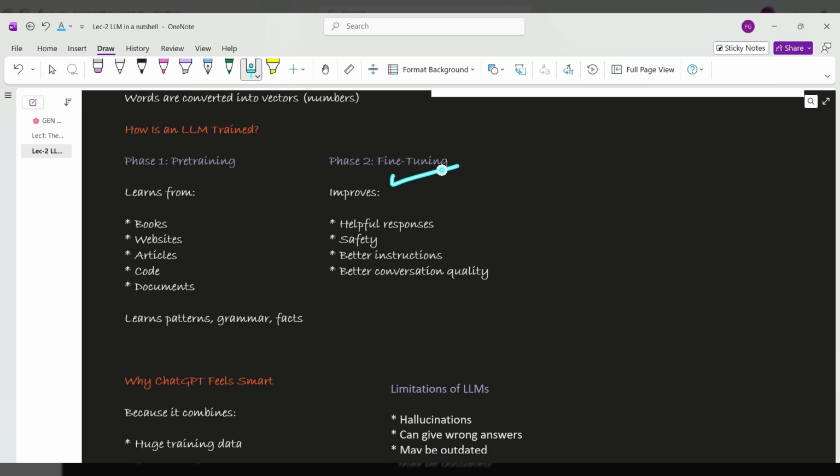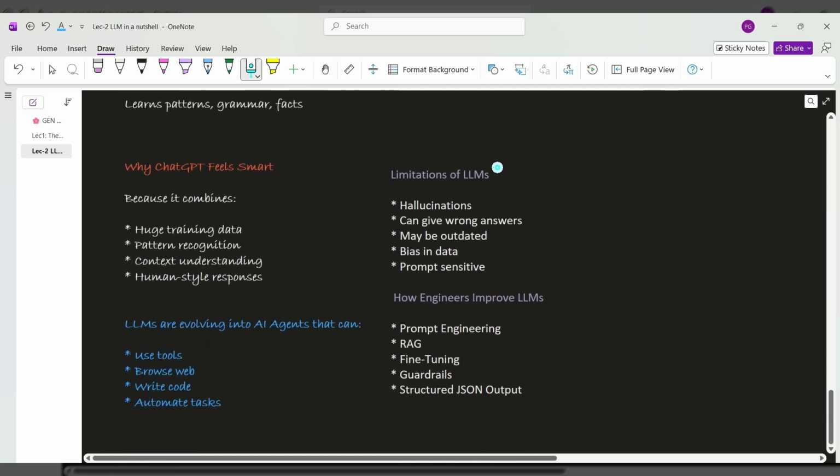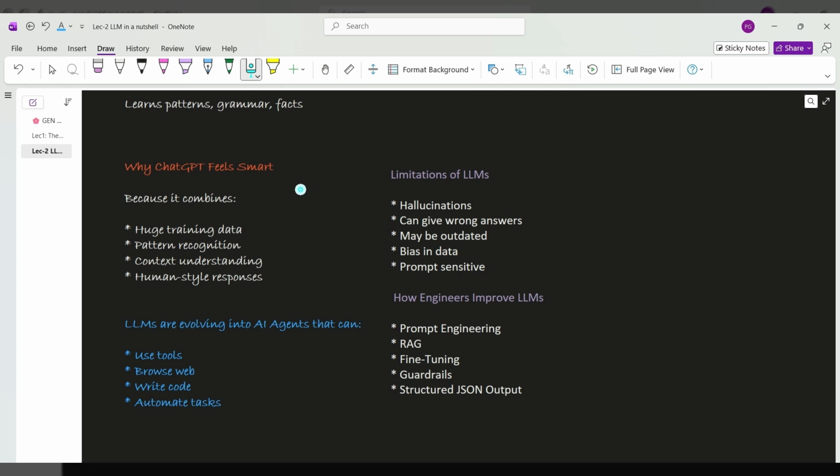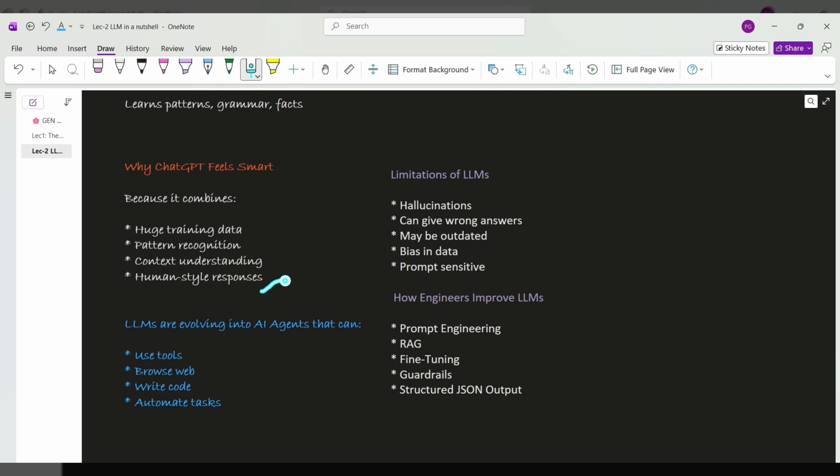So basically fine tuning is retraining of the LLM. Now I think you all understand why ChatGPT appears very smart: it combines everything we have studied above, like huge training data, then it recognizes patterns and context, and then gives human-style responses.